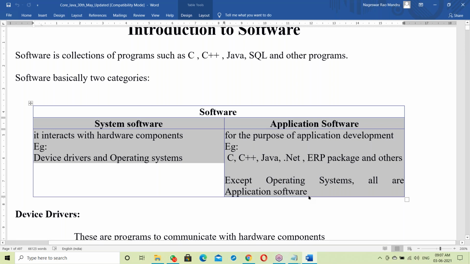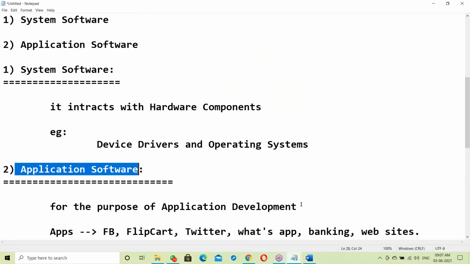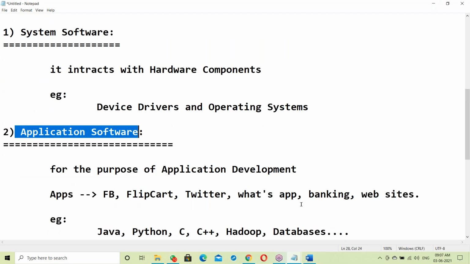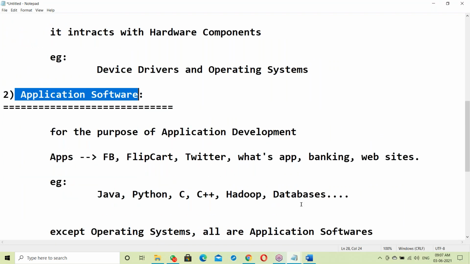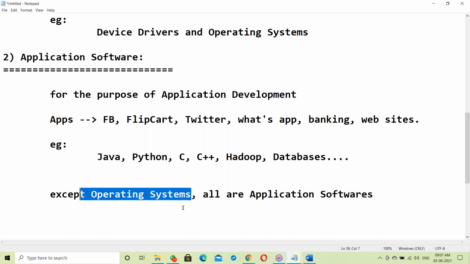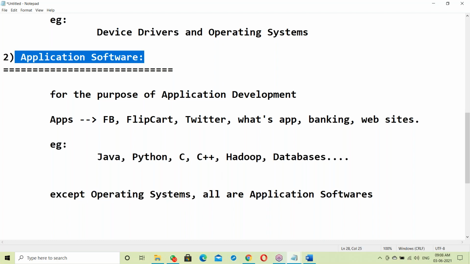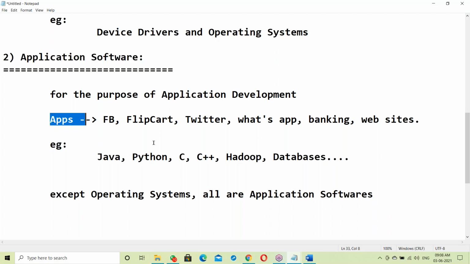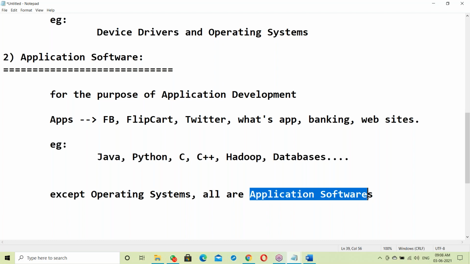Here I have one quick question. To develop application software, we need an operating system also, right? Yes, OS is a platform. To develop applications we need application softwares, and these run on top of the OS. OS is required compulsorily. Without OS, we can't do anything.